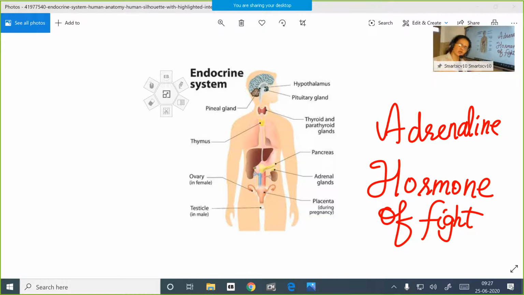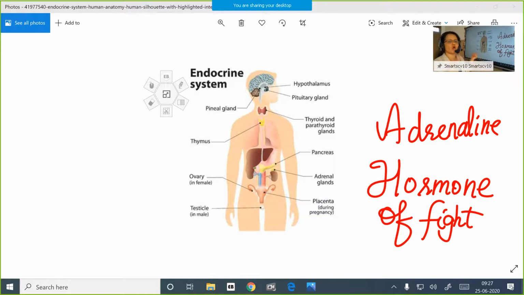Then what happens, children? Here also adrenaline hormone will be released into your bloodstream, and more oxygen as well as glucose will be pumped to the skeletal muscles of your hand, because your hand is the effector organ here. Muscles of the hand are the effector organ. When you face an interview, the effector organ is the muscle of your tongue.